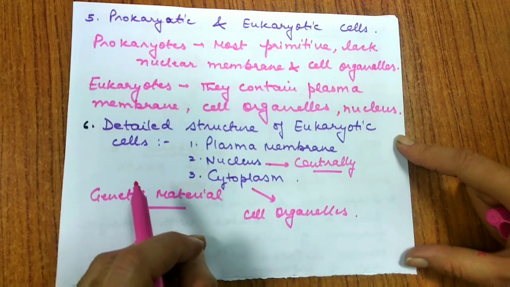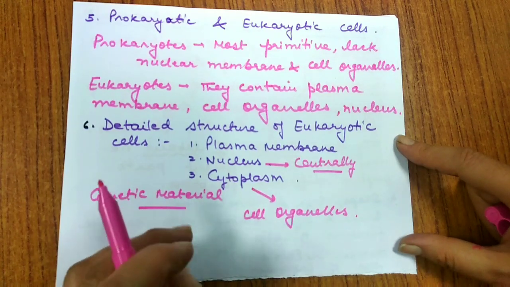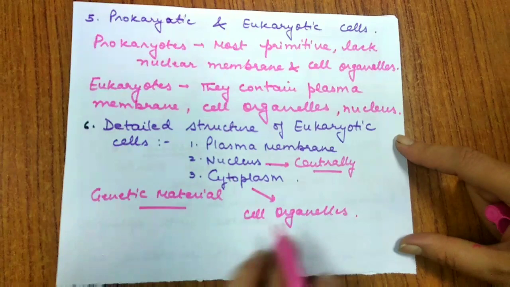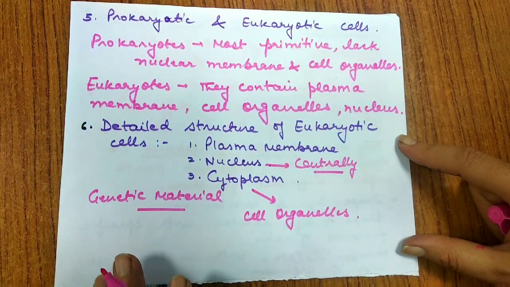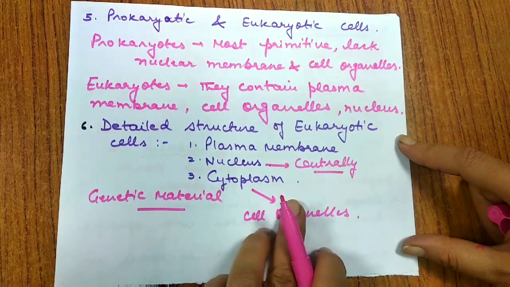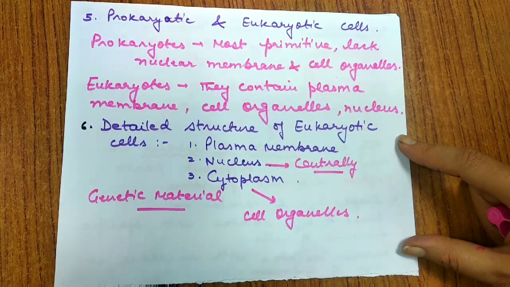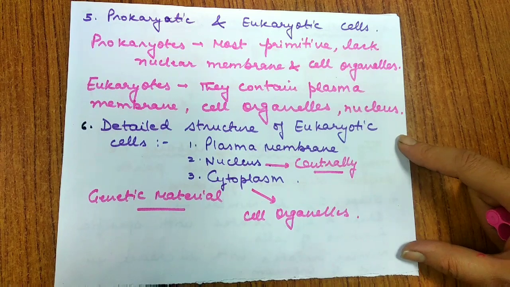So all these components of the cell are to be taken together to make it living. No part can survive if separated from the cell. That means if suppose the cytoplasm comes out of the cell, it cannot survive. The same is with the plasma membrane and the nucleus. So when they are together, then only the cell is living. So this is about the plasma membrane and the important components of the cell.